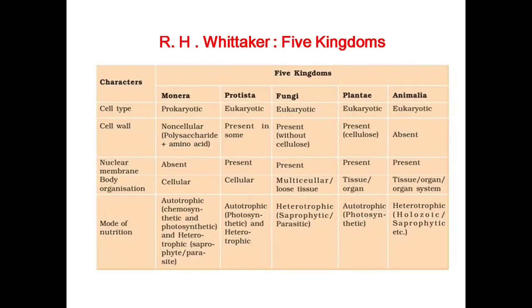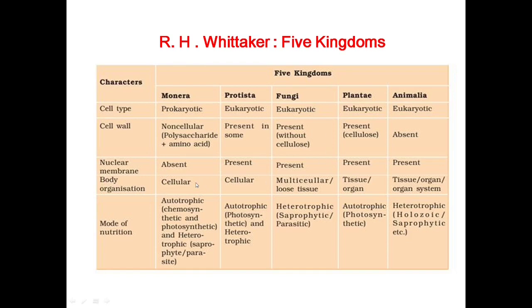Let us discuss the various characters of each kingdom one by one. First of all, kingdom Monera. It is made up of prokaryotic cells. Cell wall is non-cellular, not made up of any cells, but contains polysaccharide and amino acid. Nuclear membrane is absent.